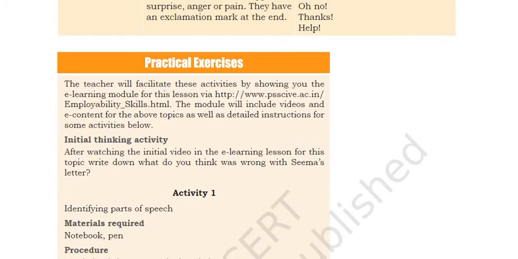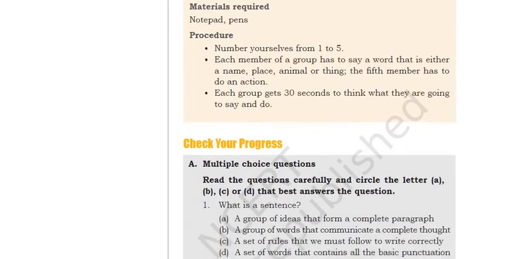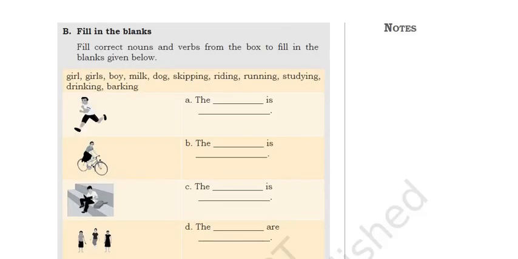Practical exercise: you can see and attempt the exercise questions and answers. If you have any problem, you can contact me or ask me in the Zoom lecture, right? Here also you fill in correct nouns and verbs in the boxes. Read the chapter once, and on the basis of that attempt these questions. I will send you the PDF of the answers, but before that it's your responsibility to attempt once. Read the chapter and attempt once, then only you can improve yourself.